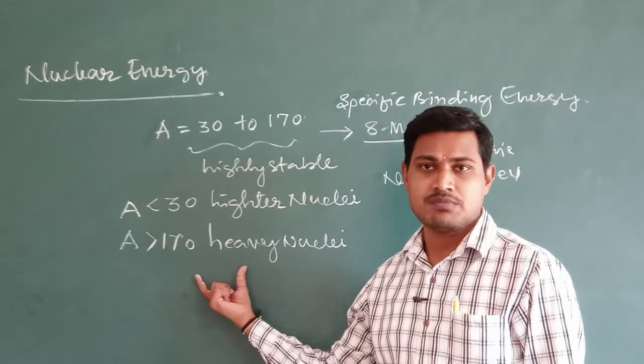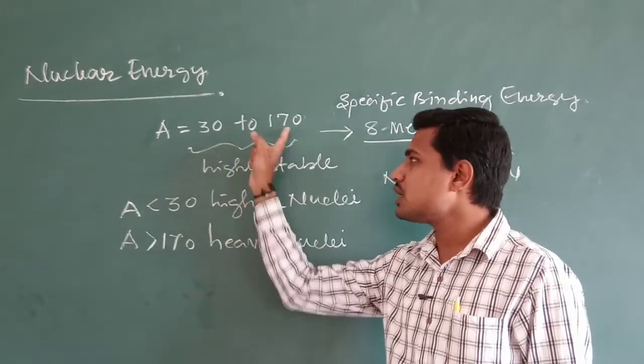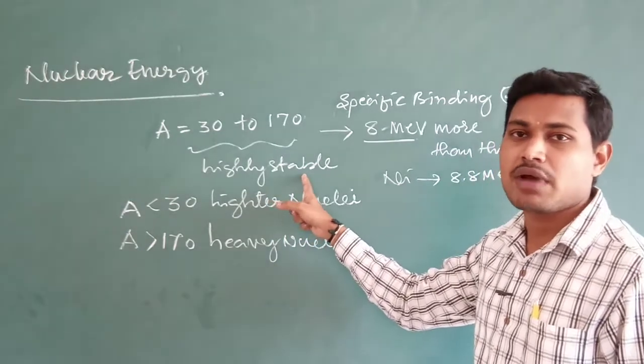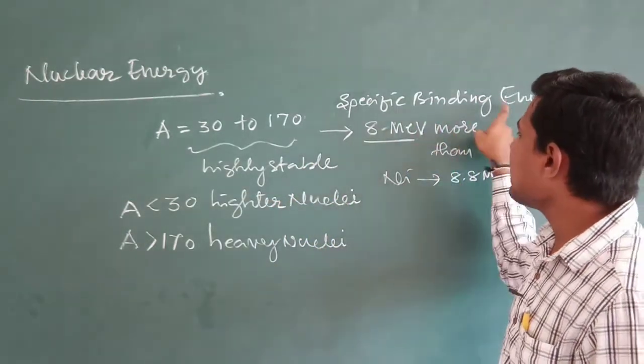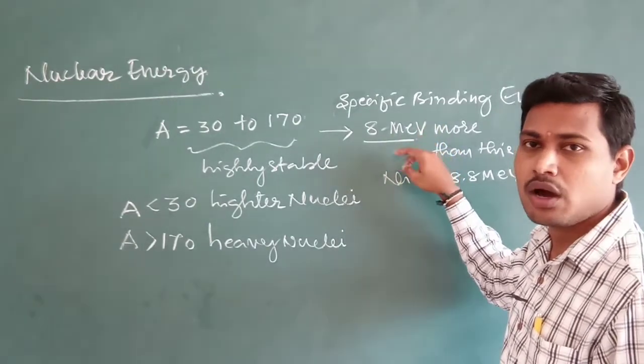radioactivity. Generally, the medium mass nuclei from 30 to 170 are highly stable because they have a constant specific binding energy of 8 million electron volt or slightly more.